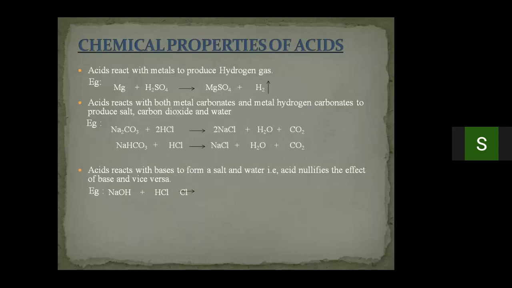Along with that, the byproduct of the reaction is water. And if this sodium chloride is dissolved in water, we get a sodium chloride solution. If we check the pH, the acidic or basic nature of sodium chloride, we can see that it is neutral in nature.